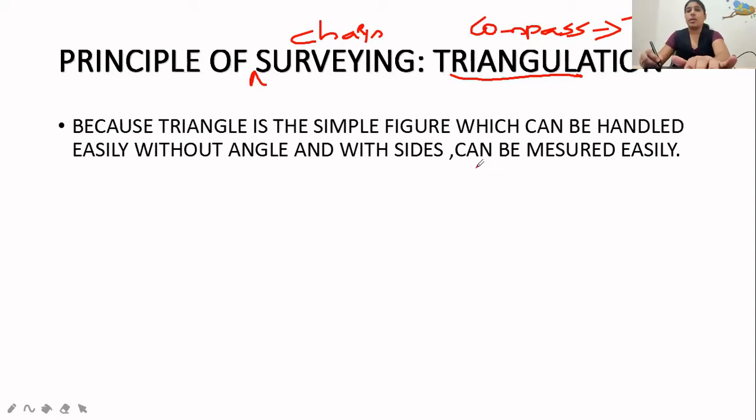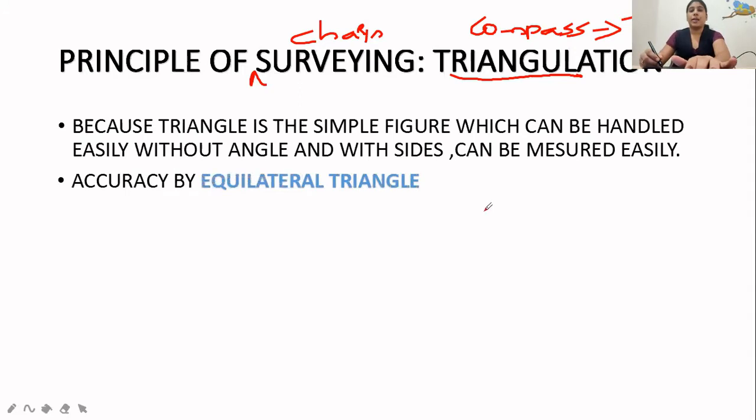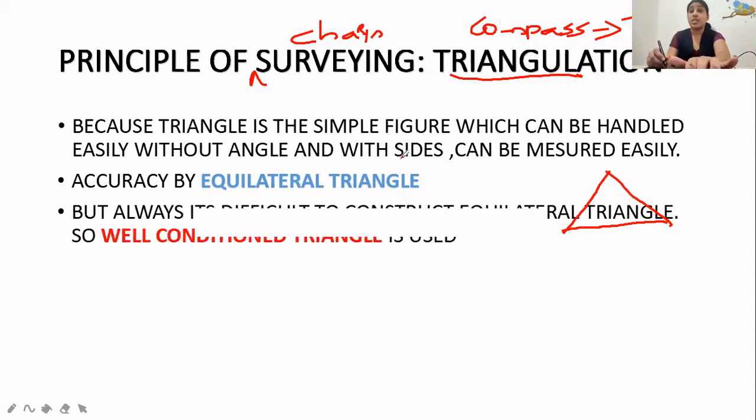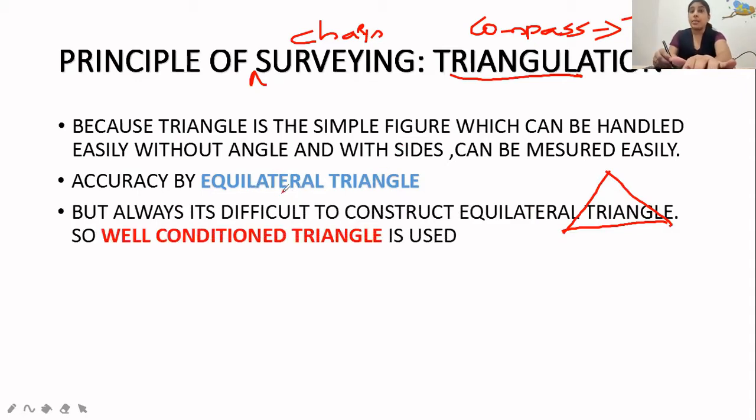Because a triangle is a simple figure, as I have already explained, without angles and with sides alone we can measure it very accurately. Every time we form a triangle, we have to make sure that it is an equilateral triangle. Why? Because all sides are equal, so we can get the most accuracy. Whenever a question is asked, which is the suitable triangle for chain surveying, everybody will write well-conditioned triangle, but it is not the answer. The most accurate figure is the equilateral triangle. But if an equilateral triangle is not possible, only then do we use a well-conditioned triangle.